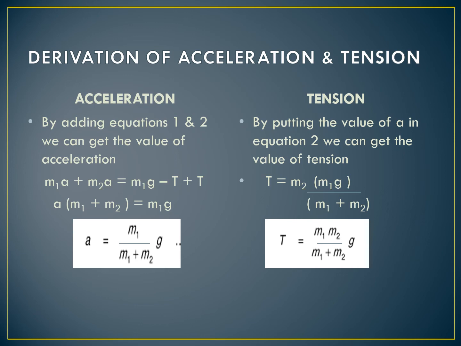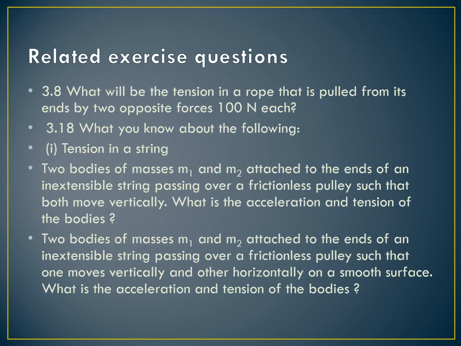In the last of the lecture, there are some related exercise questions which you can easily answer now after learning this lecture. In exercise question number 3.8, what will be the tension in the rope that is pulled from its ends by two opposite forces of 100 Newton each?